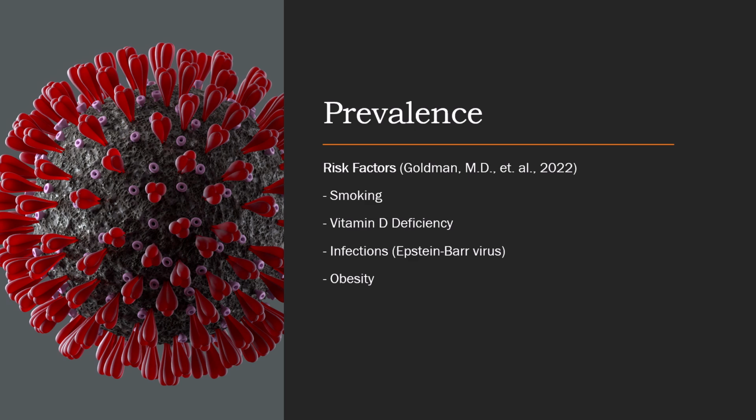The environmental risk factors for MS are smoking, vitamin D deficiency, obesity, and infections like the Epstein-Barr virus. Although smoking hasn't gone up in rates in Australia, and the Epstein-Barr virus hasn't increased either, both obesity and vitamin D deficiencies have increased, which may be the reason why the rates of multiple sclerosis have been increasing.